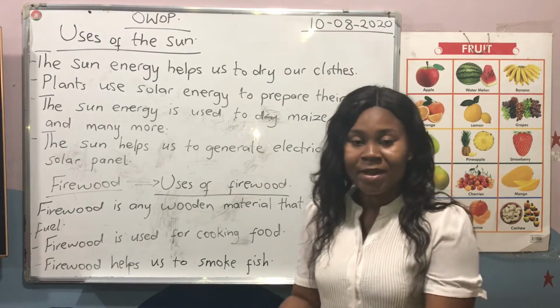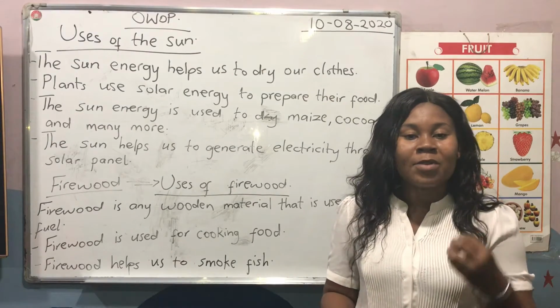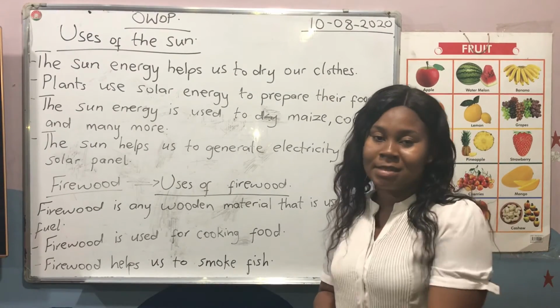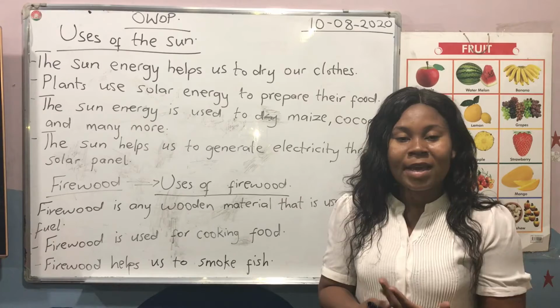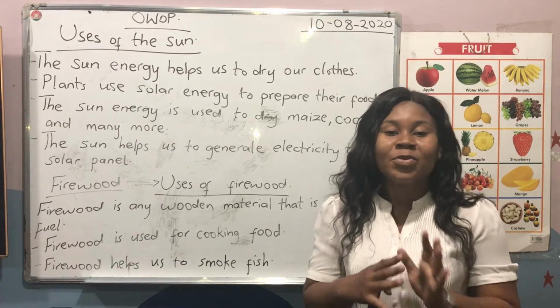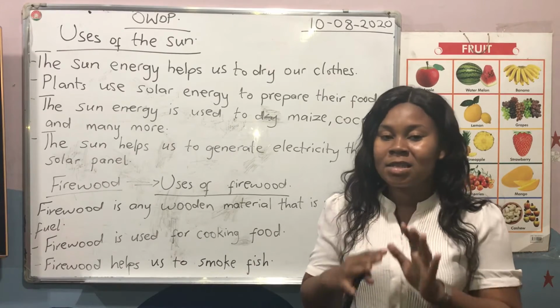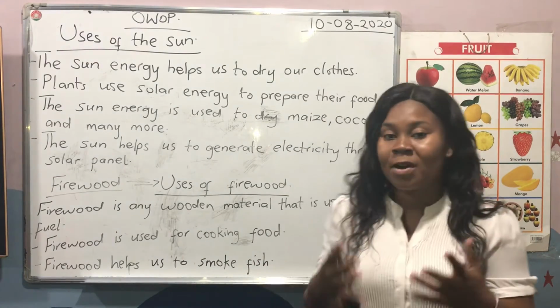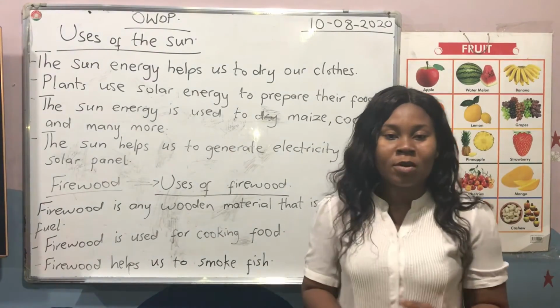So when you light the firewood like that, you can put a fresh fish on it, then it will smoke, and when it becomes like that, it doesn't spoil. Either you put it in the fridge or you leave it like that, it doesn't spoil. So it is used to preserve our fish, or it is used to smoke fish.